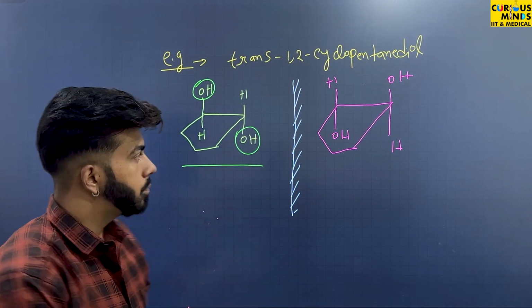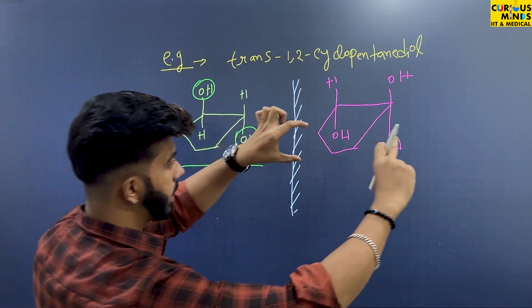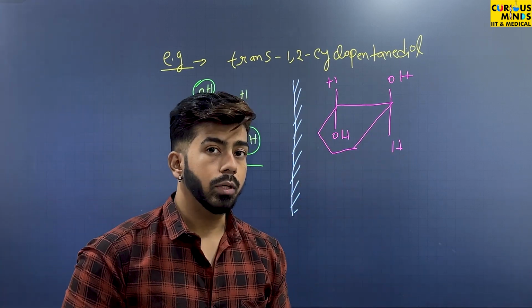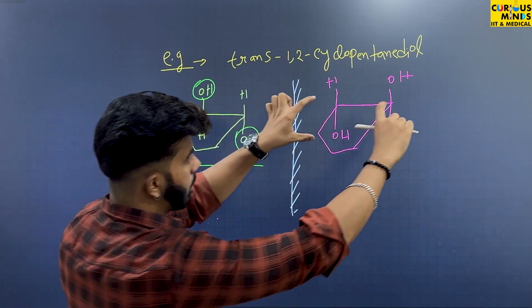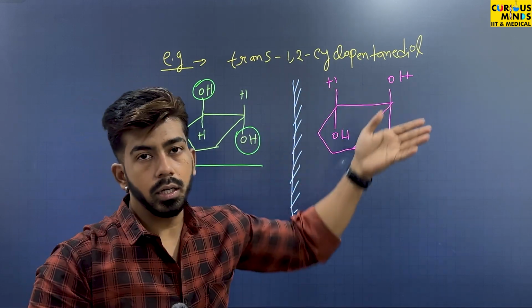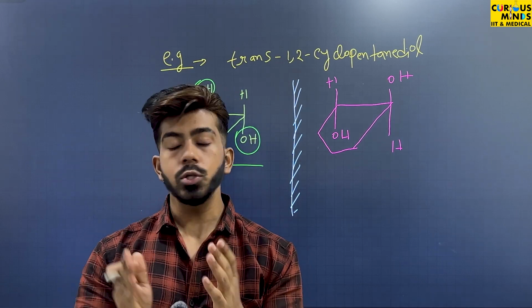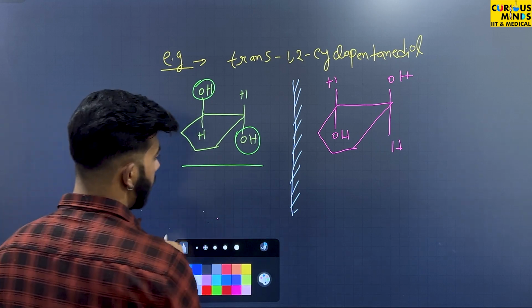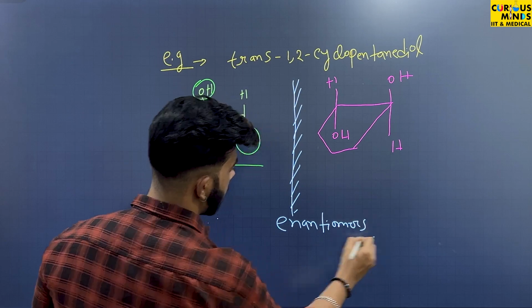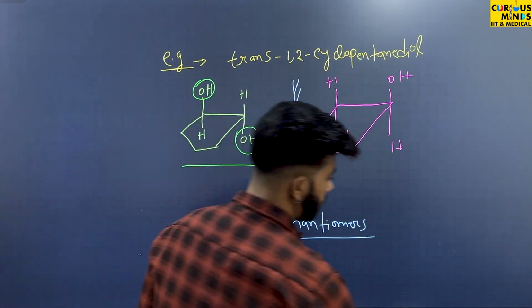Now let's do one thing. We have to lift this from here and place it there. Just lift it like this and place it just there. What you will see? You will see this is non-superimposable, right? Just put it there. What will happen? OH will come here. That means it's not the same, right? It's not identical. So that means it is a non-superimposable mirror image. So when this is a non-superimposable mirror image, we can conclude that these two are enantiomers. These two are enantiomers to each other. Okay. Now this is about enantiomerism.